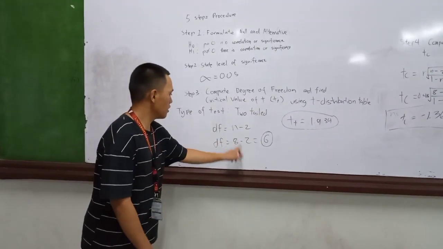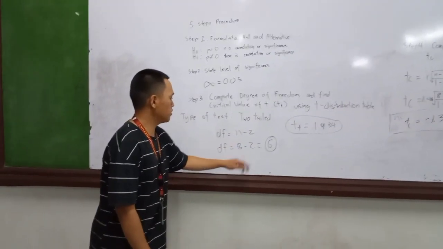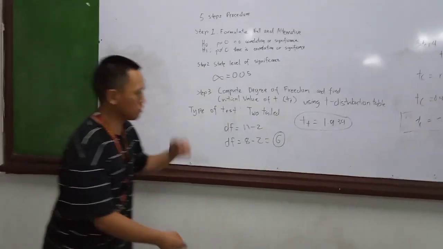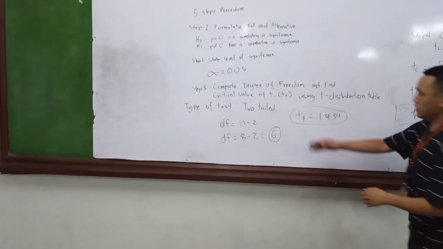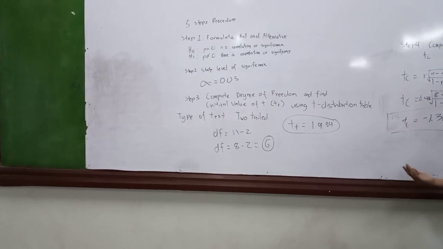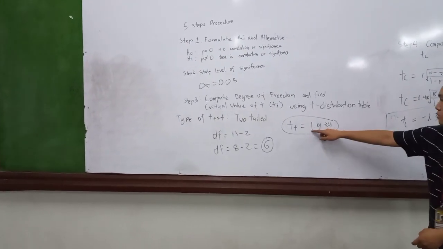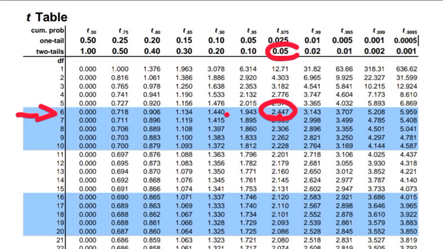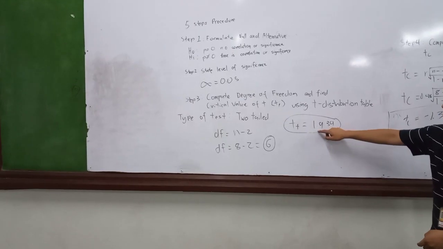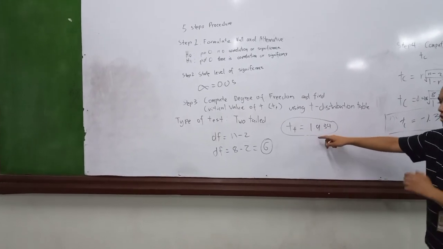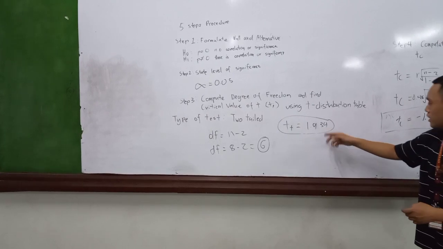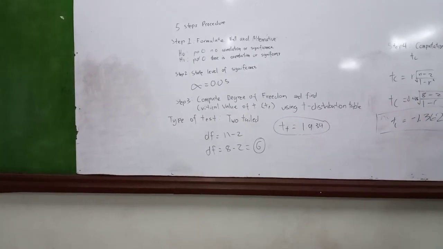So 8 minus 2 equals 6. So we just have to place it in the distribution table. You will get the critical value of T, 1.934.